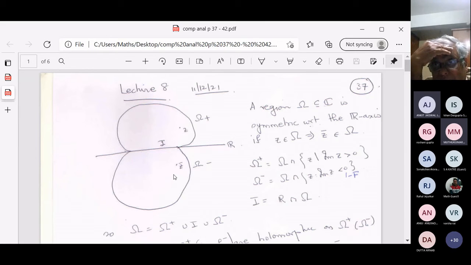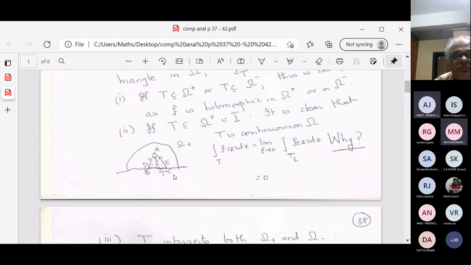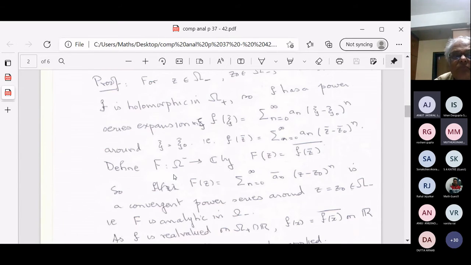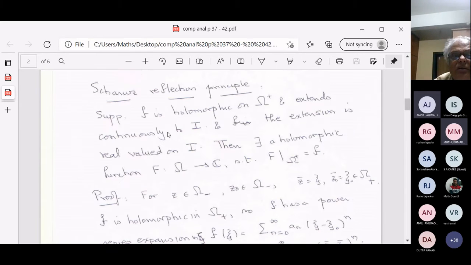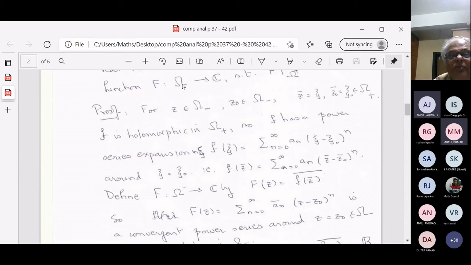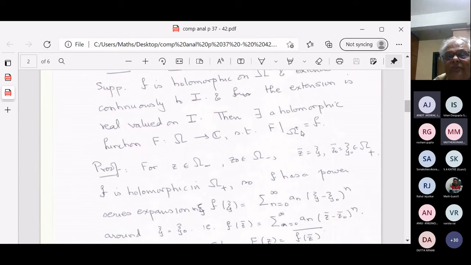So I know what little f of z bar is, and therefore I can take little f of z bar, its bar. So here I'm given this little f defined on the upper part, union I. I want to define capital F on the whole thing. And capital F restricted to the upper part should be little f. So I already know what capital F should be on the upper part. It must be little f. The question is, what should capital F be on the lower part?